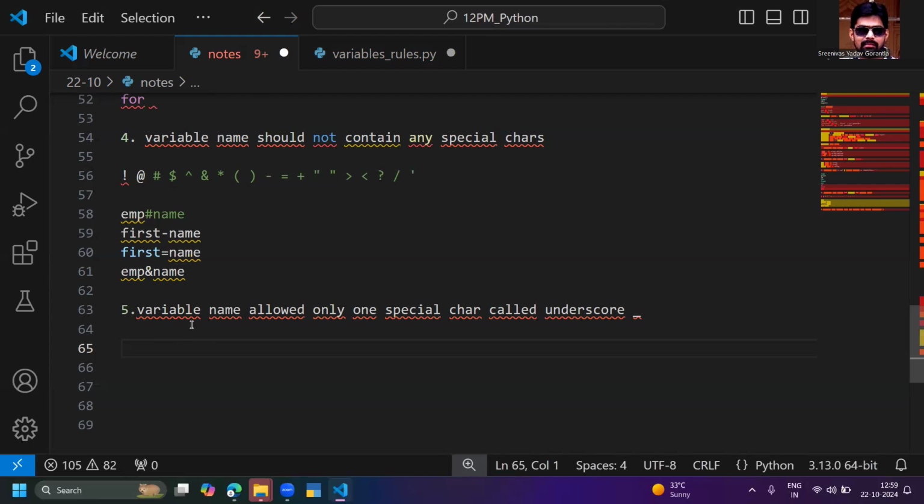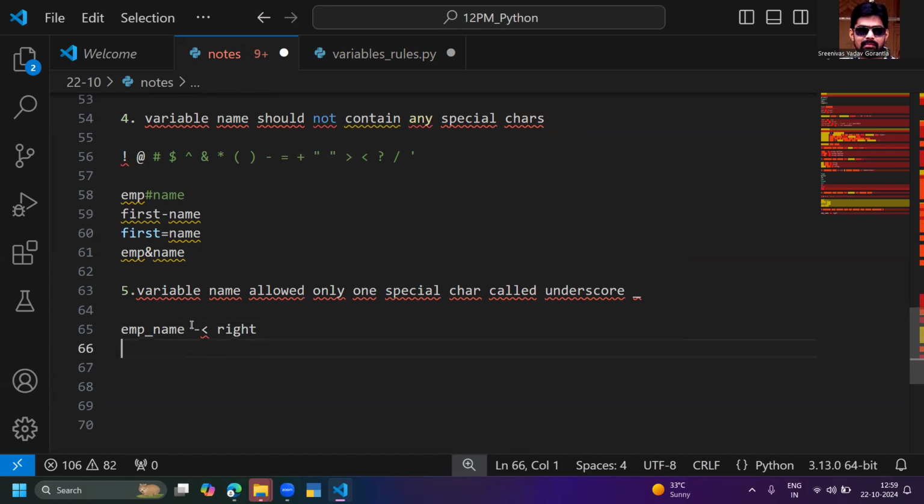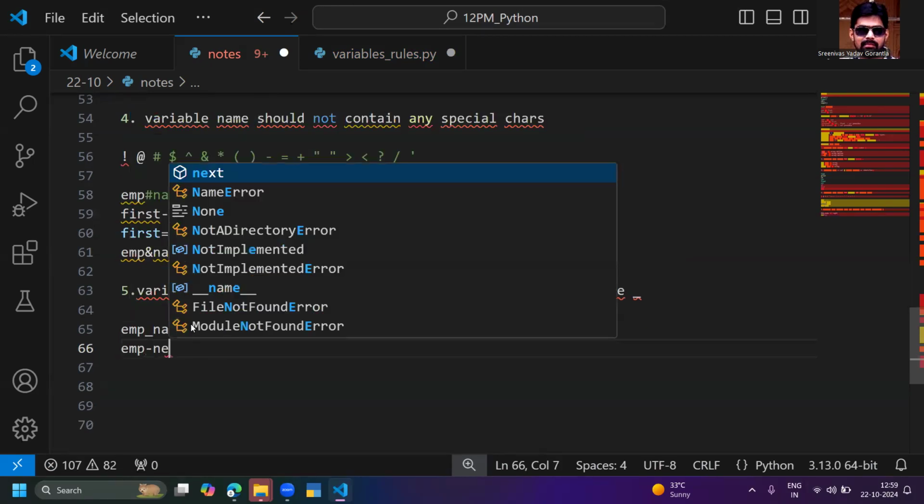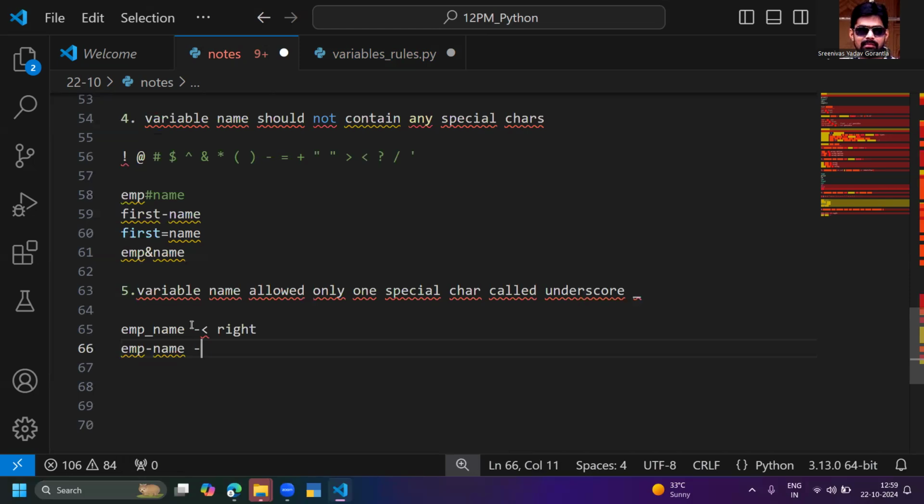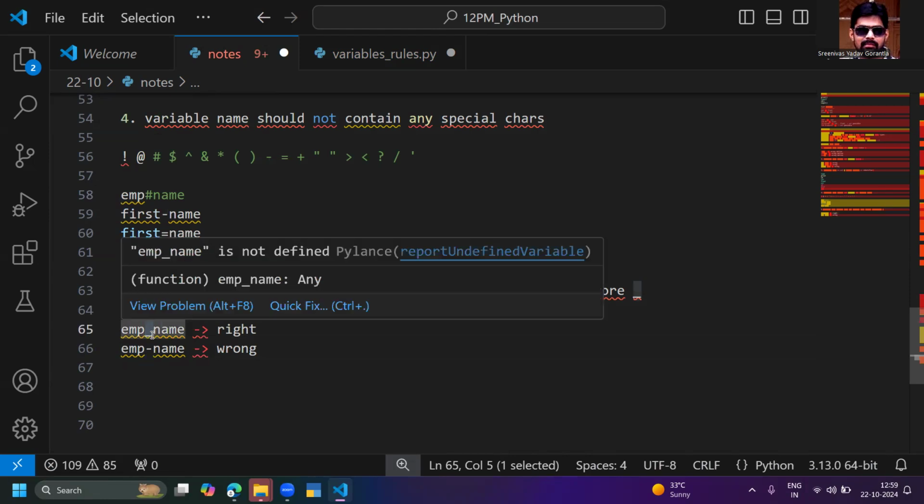Underscore is allowed. emp_name, okay, this is right. This is the right syntax. emp-name is the wrong syntax, but emp_name is the right syntax. Underscore is something like a down line, something like a middle line. Down line is allowed. Underscore is something like a down line.